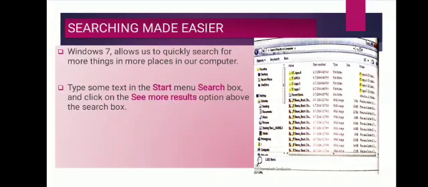Just simply type some text in the start menu search box and then click on see more results. It means you just click on the start option, then the search box, and type some text, and you will get a list of relevant documents, pictures, music and email on your computer, and even contain highlighted keywords and text to make them easier to scan.